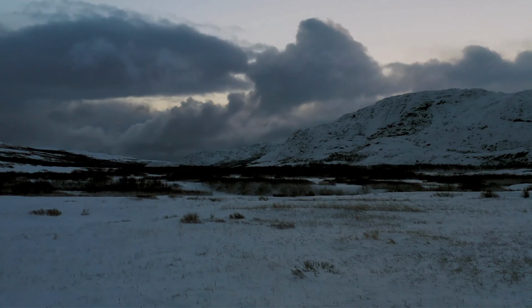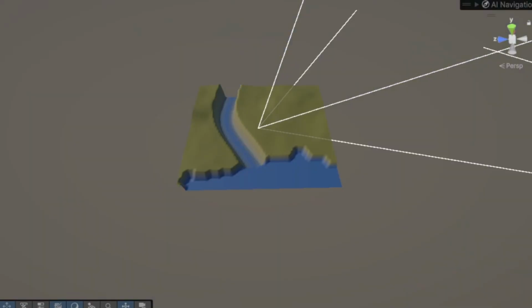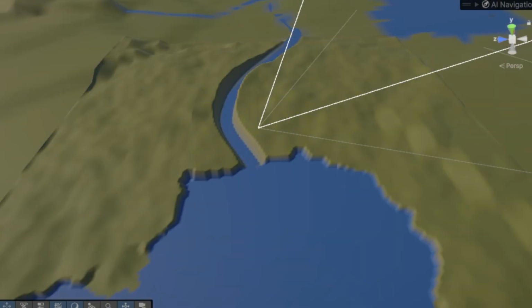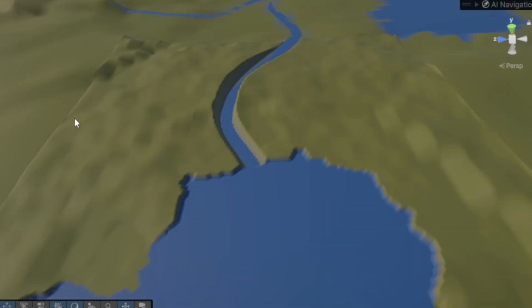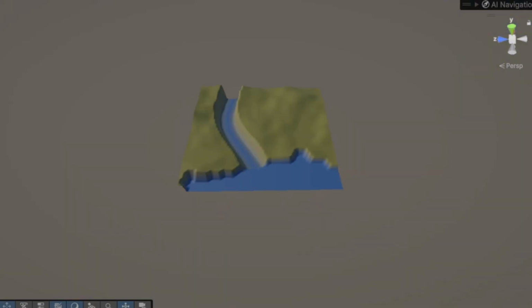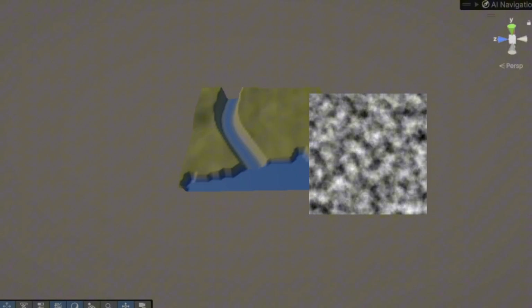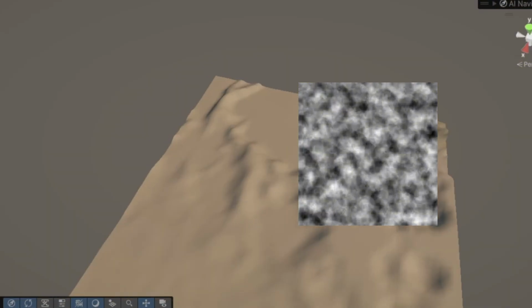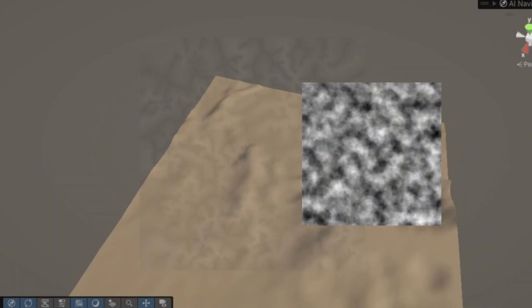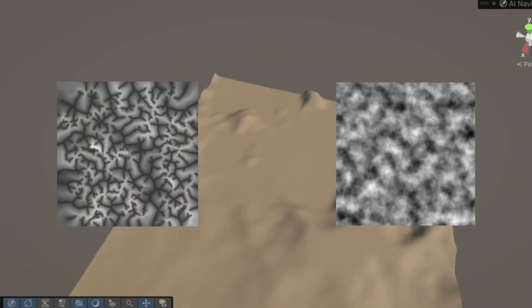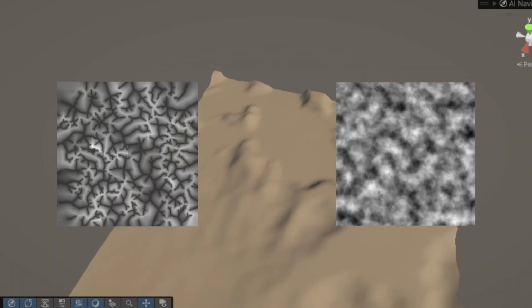The next thing I added was detail layers based on biomes, as the map at this point was very flat. So I added specific noise layers for each biome. For more soft rolling biomes like grasslands and forests, I added only a few layers of fractal Perlin noise, but for mountains I also mixed the Perlin noise with some ridge noise to get some sharp edges on the mountains.